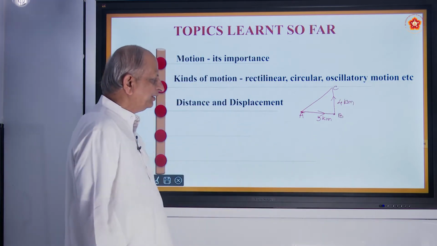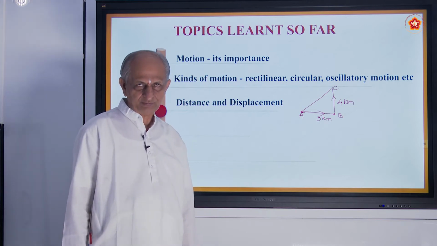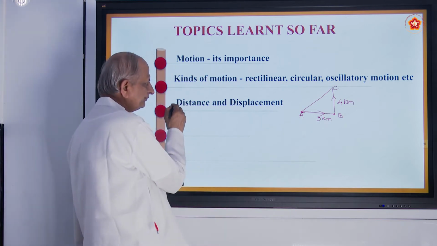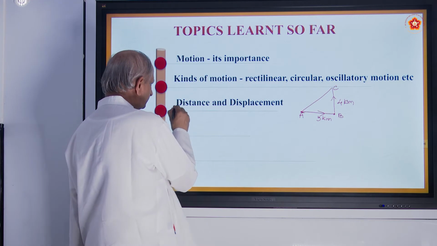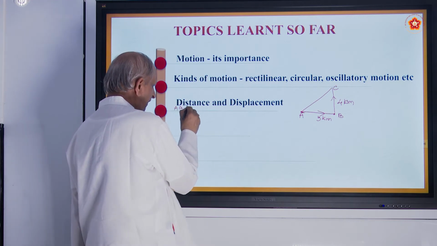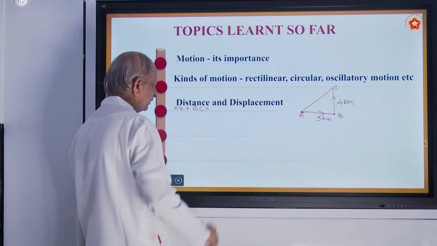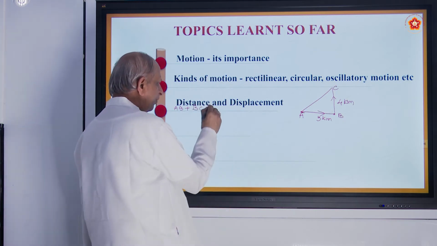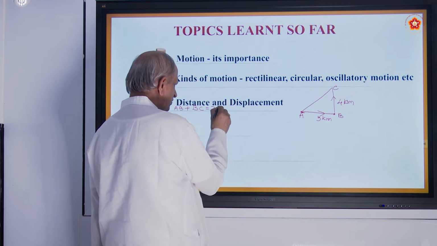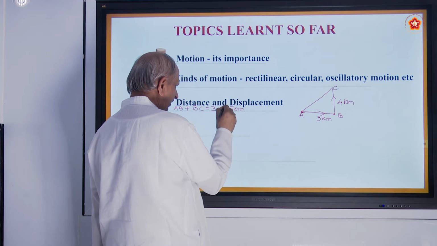Distance traveled will be equal to 3 plus 4, that is 7. We call it AB plus BC. So distance will be 3 plus 4, that is 7 kilometers. It could be kilometers or meters also.